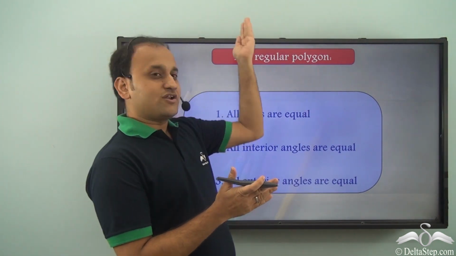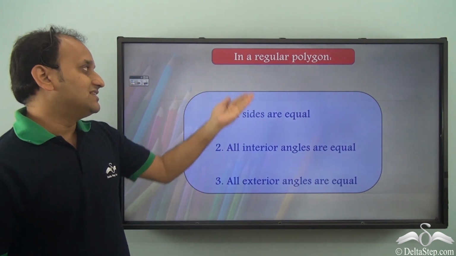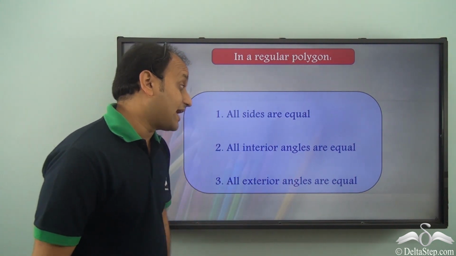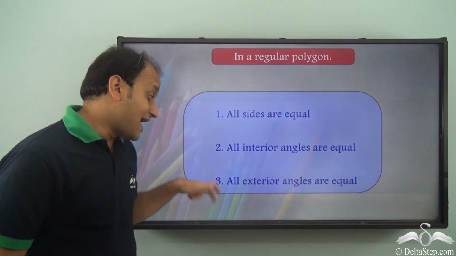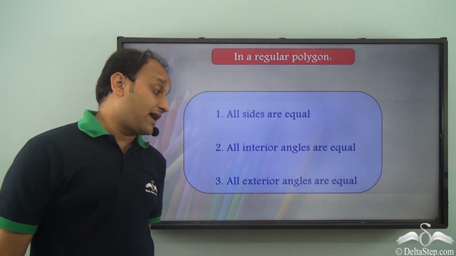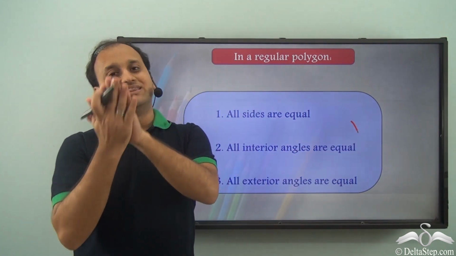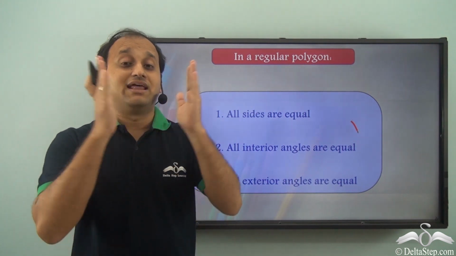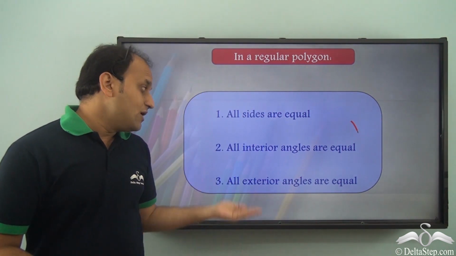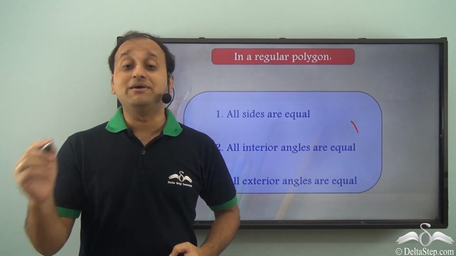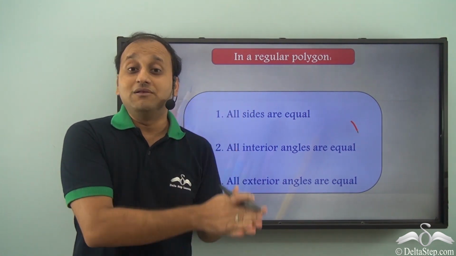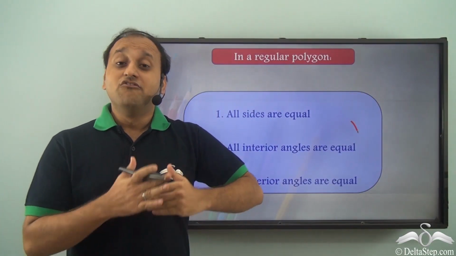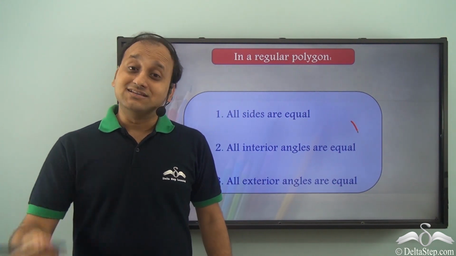So, what do we know about a regular polygon? We have learnt that in the case of a regular polygon, all sides are equal. All interior angles are equal. And what about exterior angles? All exterior angles are also equal. So, in the case of a polygon which is regular, all the sides will be equal. That is, the length of all the sides will be the same. Also, the measure of all the interior angles will be equal. So, every interior angle will measure the same as any other interior angle of the polygon. And every exterior angle will measure the same as any other exterior angle of the same polygon.